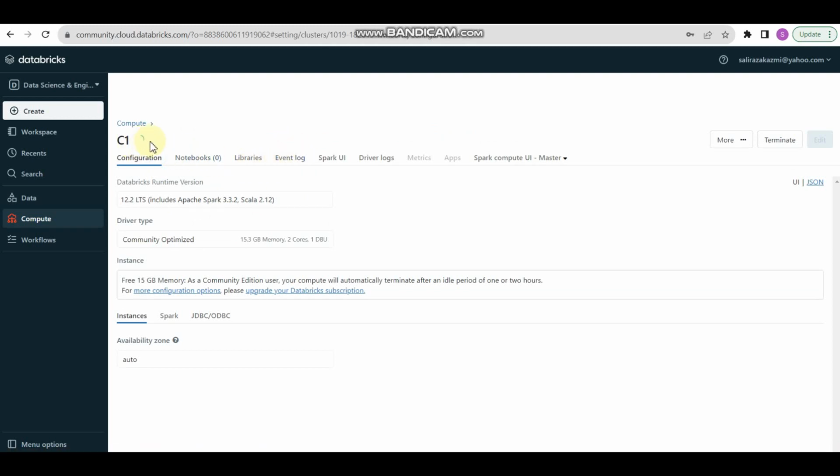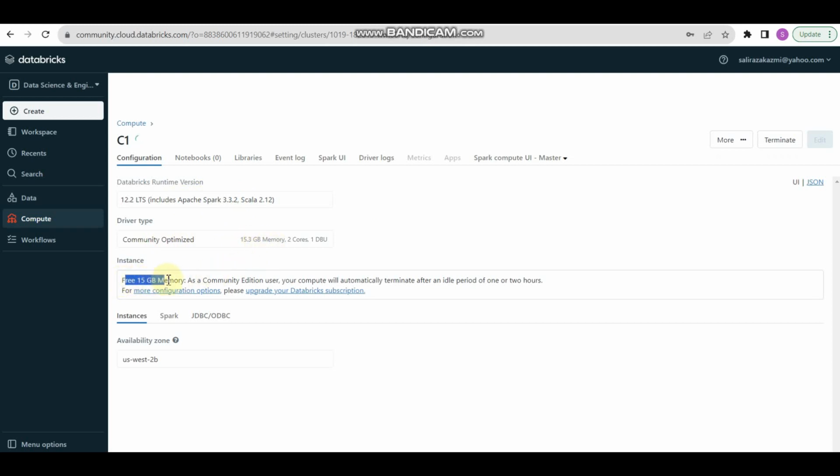It's taking some time. While it's taking time, let's review something. I am going to use Apache Spark, this Scala 2.12 version. I just quickly created this cluster, and it has the option to use versions 3.3 to 3.5 of Spark, and by default in the free version it allows 15.3 GB memory.